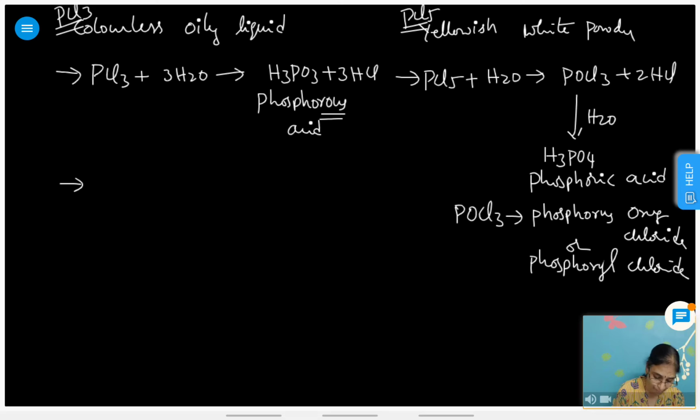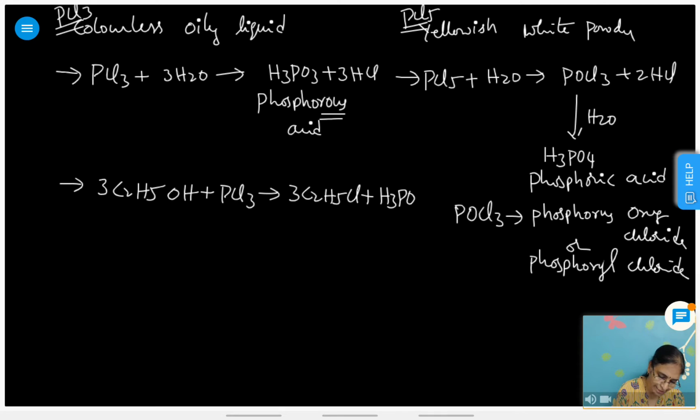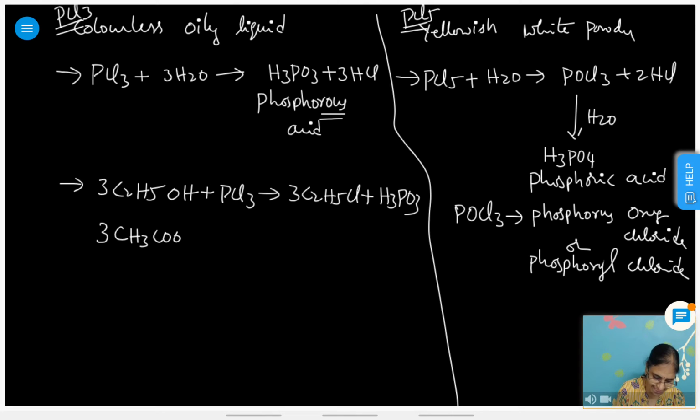Reaction with organic compounds: 3C2H5OH plus PCl3 gives 3C2H5Cl plus H3PO3, phosphorus acid. Next one is 3CH3COOH, acetic acid.